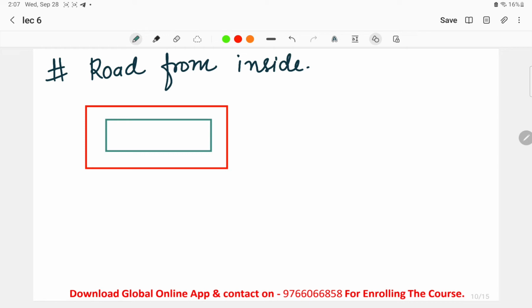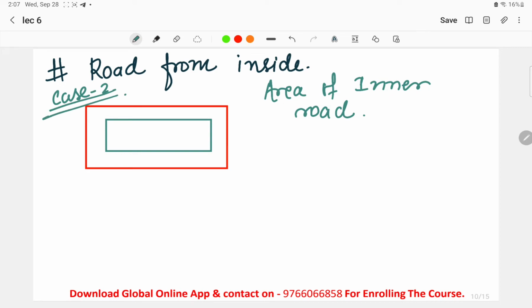Now what we have to find is the area of this inner road. This is the second case. Okay, this is case 2, road from inside and road from outside.